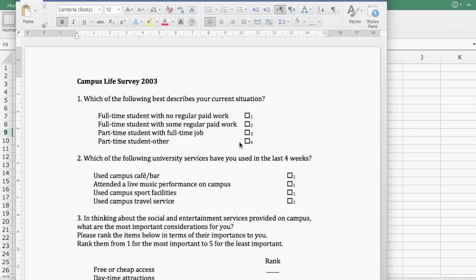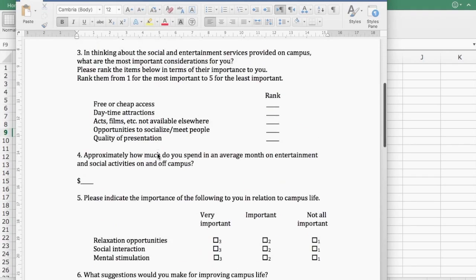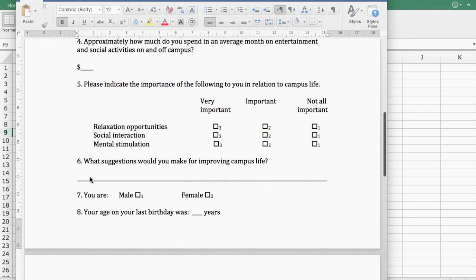So going back to the example that was used to illustrate how to do open-ended data analysis, this is the Campus Life survey that I use as an example. And the open-ended question is number 6. If someone answered this questionnaire, they would fill out their answers here in this slot. So the question I've received is, what if someone gave 2 suggestions?